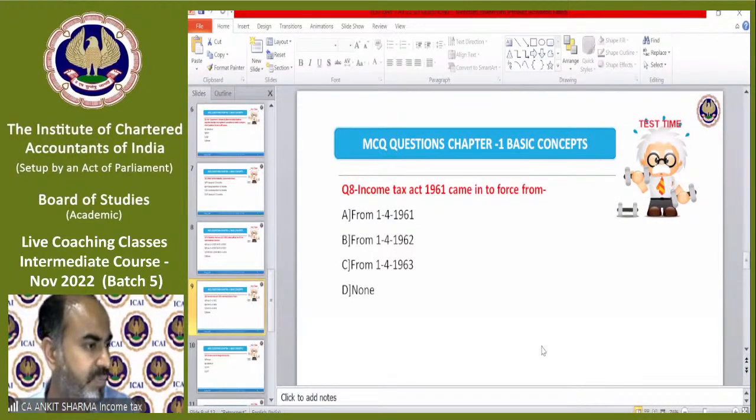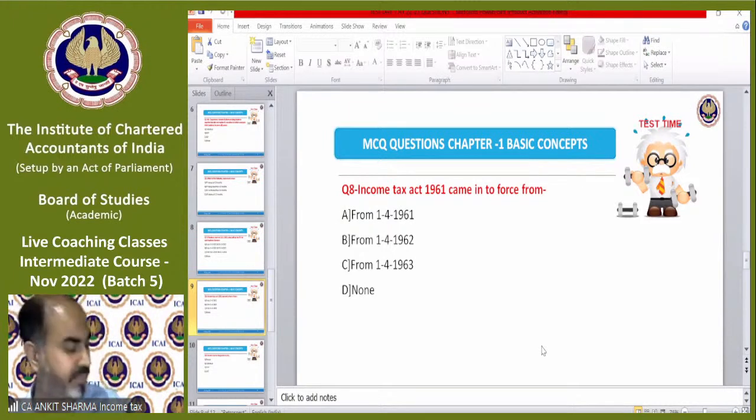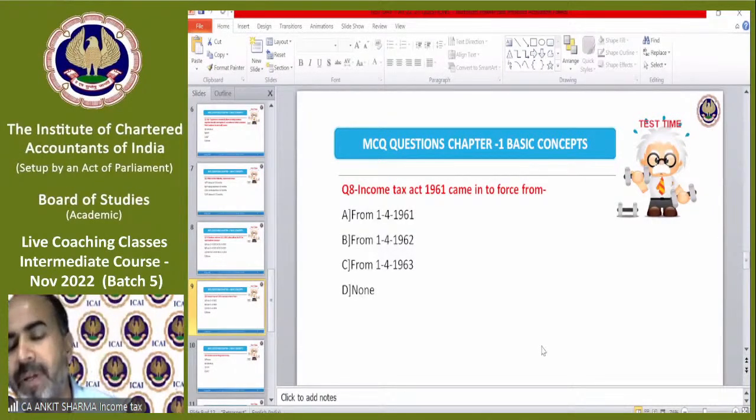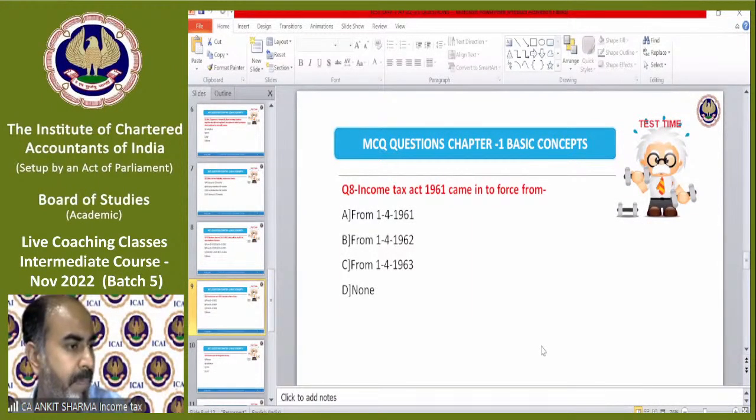Question 8. We have to start our numerical part also, rate of tax. And just 2 more questions left. Question number 8. The correct answer of question number 8 is B. Correct. The correct answer is B, not C, Mr. Faisal. Mr. Faisal is giving question 7's answer.